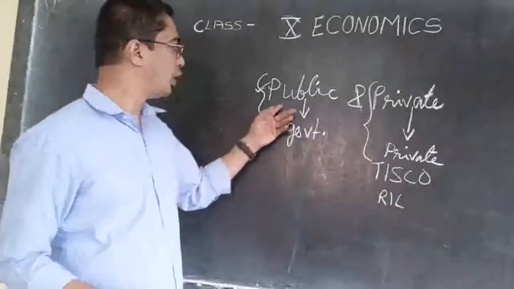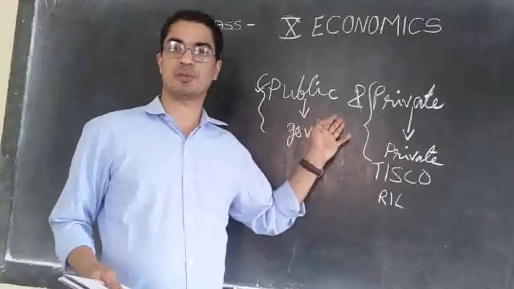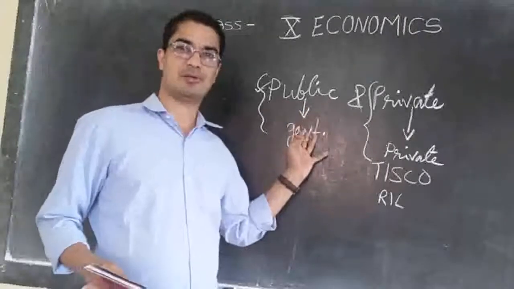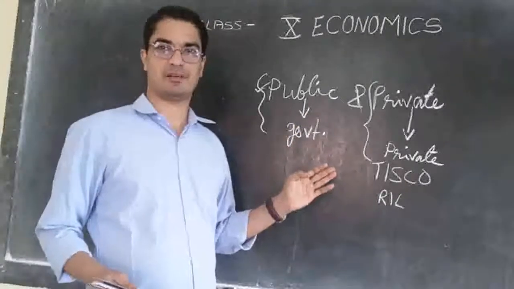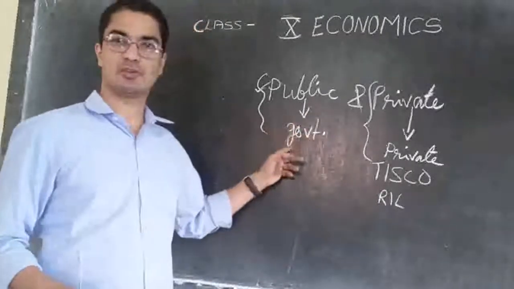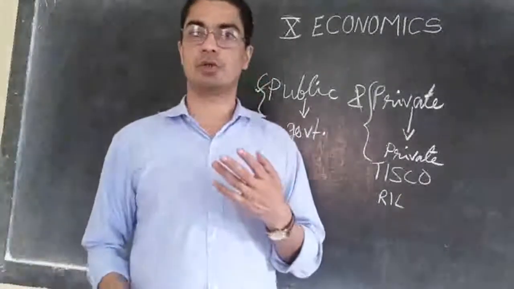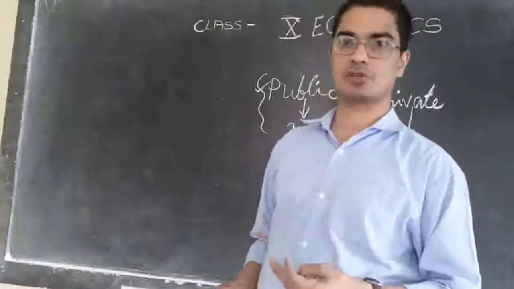But on the other hand, in public or government service, the service may not be up to the mark. The places may be dirty, there may not be cleaning, the staff may be absent and so on. But the charge will be less. The government has every intention to provide good service, and if we get bad service, it is because of the staff.